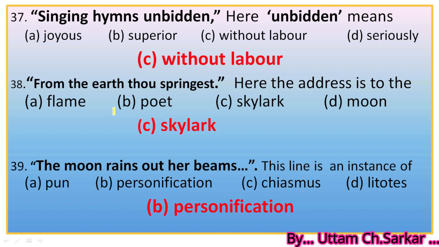So this is personification. And why female? Because we know that the moon is female and the sun is male. Because in the English language, gender is determined according to strength. The sun is stronger, so male, and the moon is comparatively weaker, so female. So the right option is B, personification.